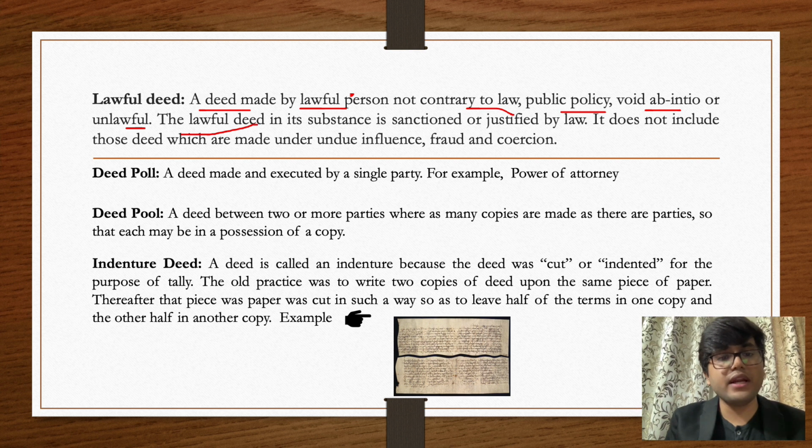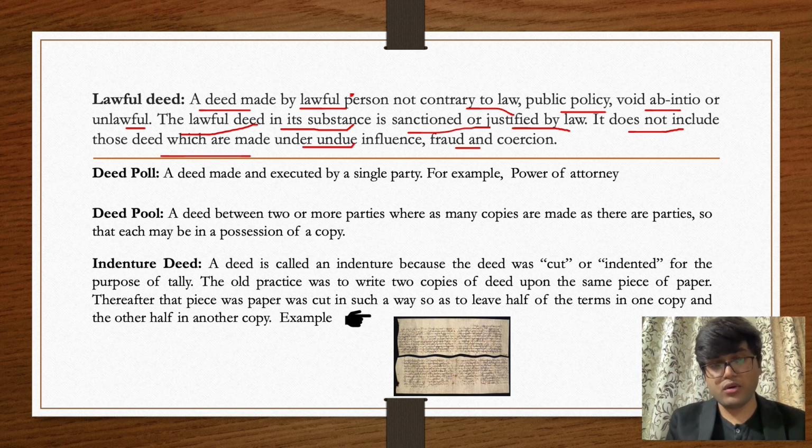So the lawful deed in its substance, by substance I mean all the points that will be mentioned in the deed, is sanctioned or justified by the law. It does not include those deeds which are made under influence, fraud or coercion. The deed should be made by the free will of the parties. Now the next term we have is deed poll. Now the word here is poll, a deed which is made and executed by a single party. There are no two parties involved in this particular deed.